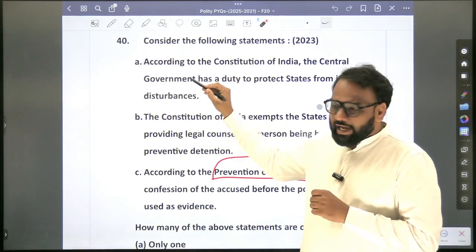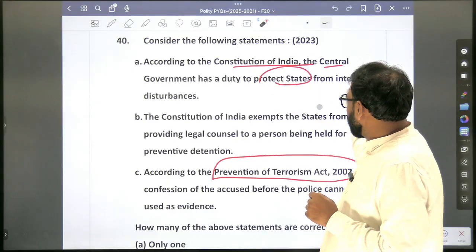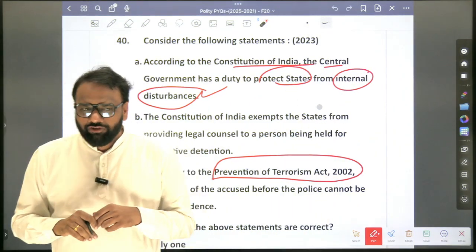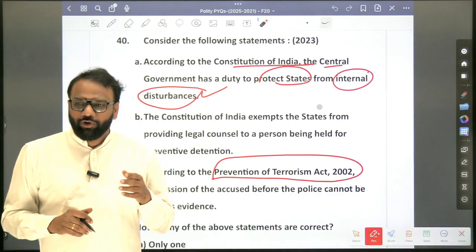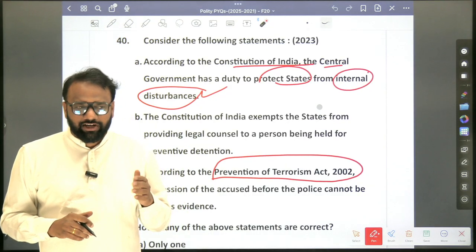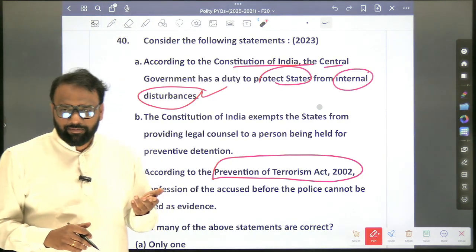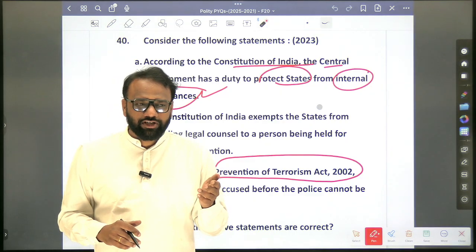Why? Because according to the Constitution of India, the central government has a duty to protect states from internal disturbances. When we hear about internal disturbances, we go to which topic? We go to emergencies. But presently, when it comes to national emergency, what are the grounds for declaration?